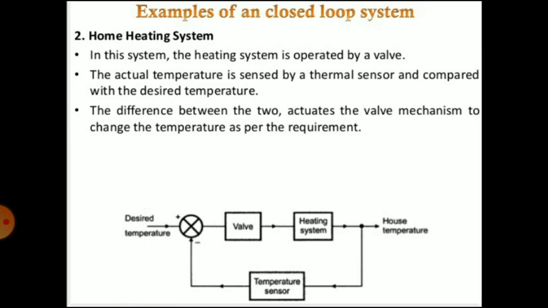In this system, the heating system is operated by a valve. The actual temperature is sensed by a thermal sensor and compared with the desired temperature. The difference between the two actuates the valve mechanism to change the temperature as per the requirement.